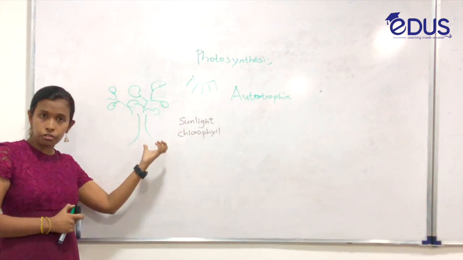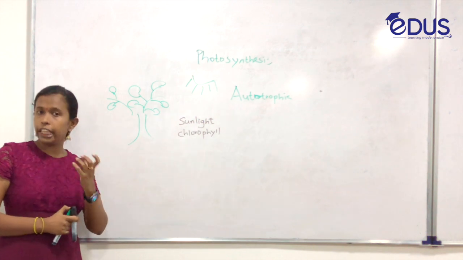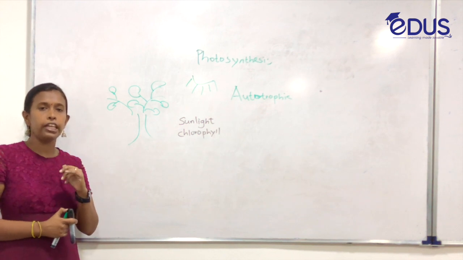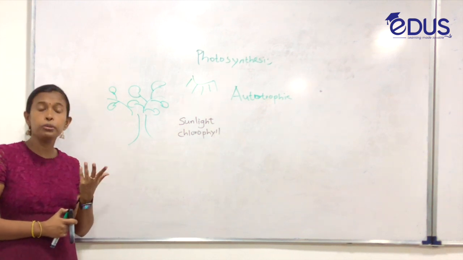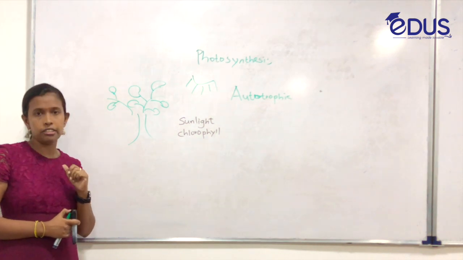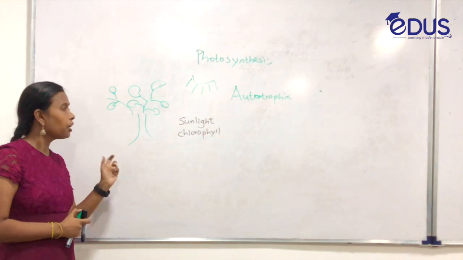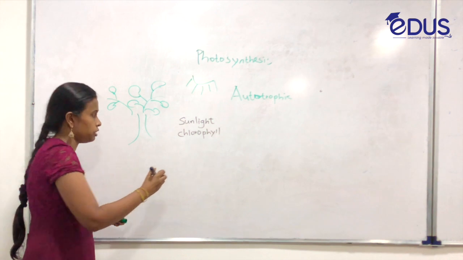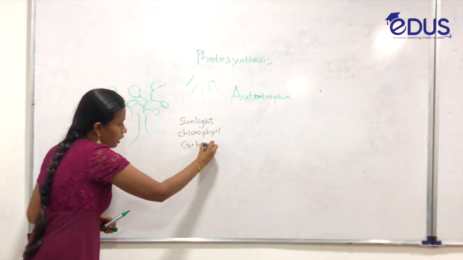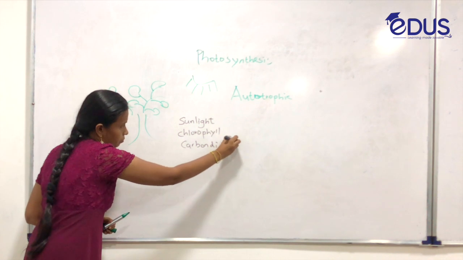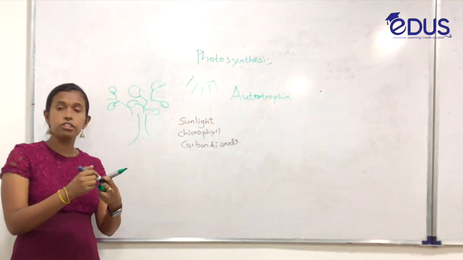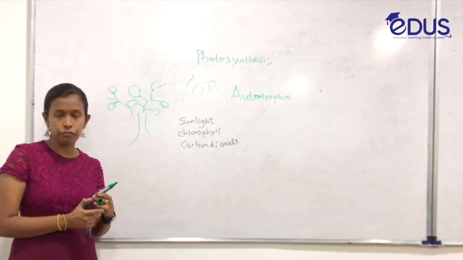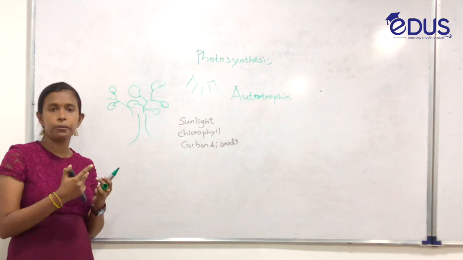For the photosynthesis process, sunlight is the important factor. So photosynthesis has to take place in the daytime. Why? Because sunlight is the important factor. The third one is carbon dioxide. What is carbon dioxide? It is a type of gas that is present in our